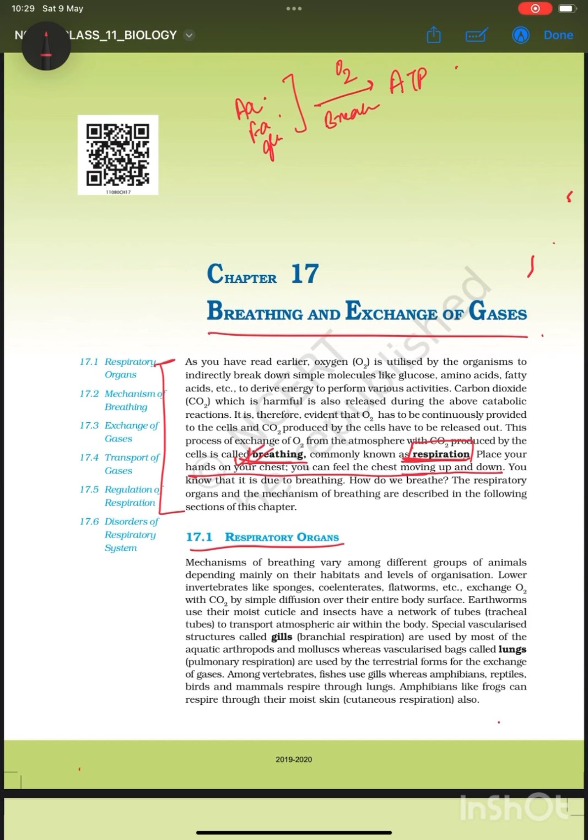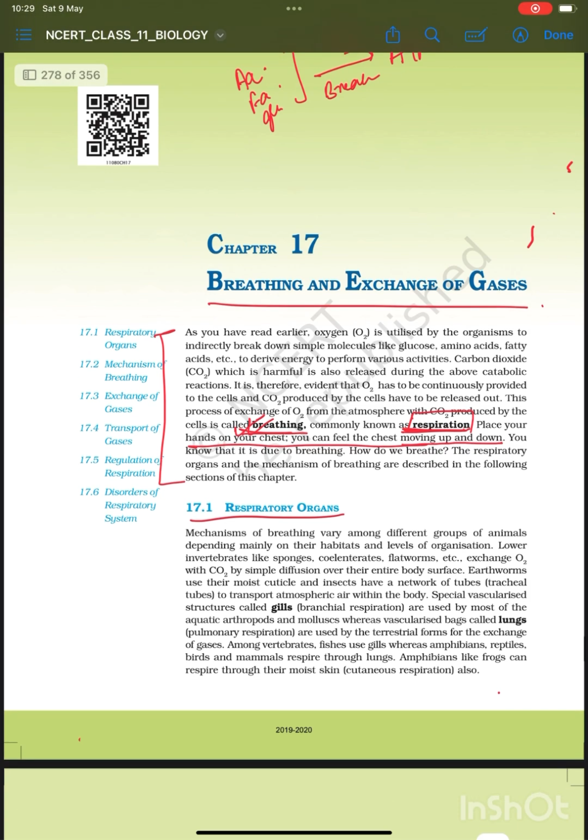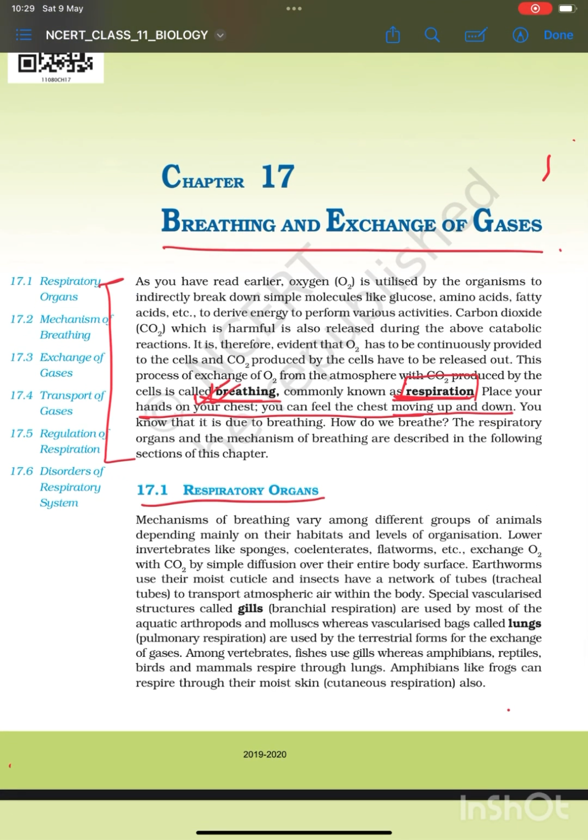Now, respiratory organs. What are respiratory organs? We've got several respiratory organs in different organisms, and the respiratory organs vary according to the organism's habitat as well as their level of organization.